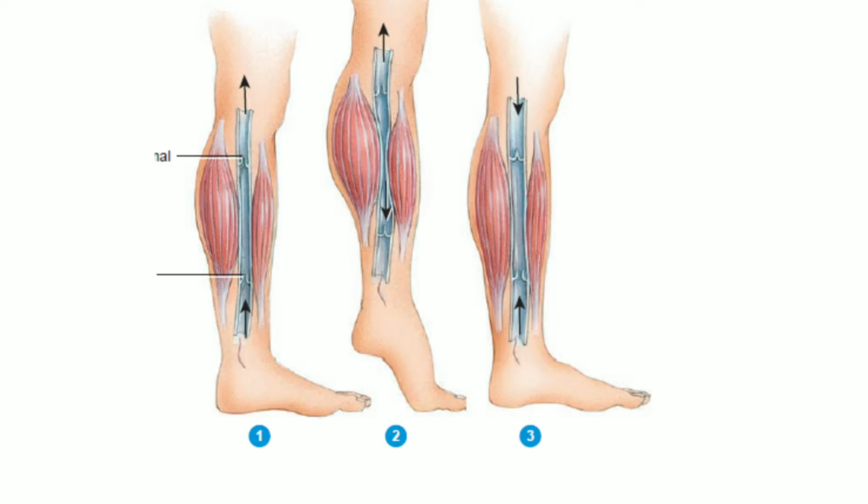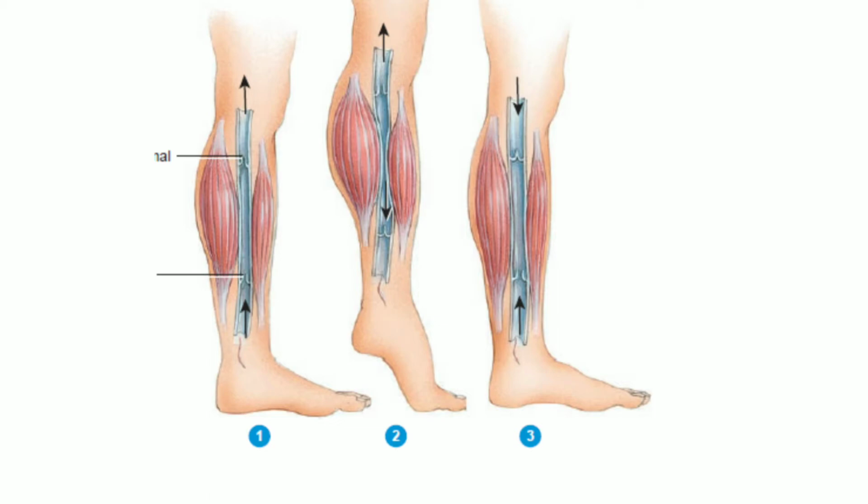The third picture shows the muscle during relaxation. During muscle relaxation, when the foot is at the normal position, the pressure falls in the vein that had previously been compressed, which causes the proximal valve to close. Now the distal valve opens because the blood pressure in the foot is higher than in the leg, and the vein fills with blood from the foot.